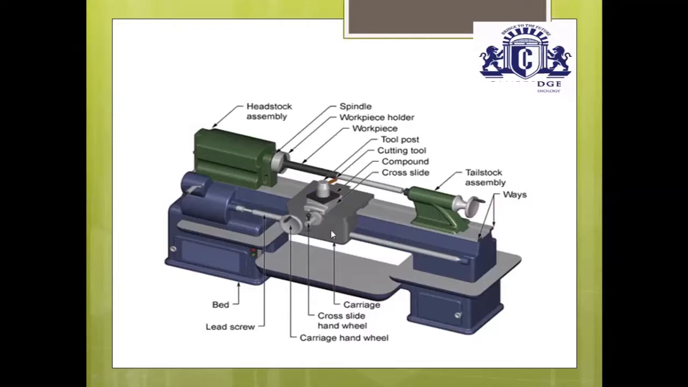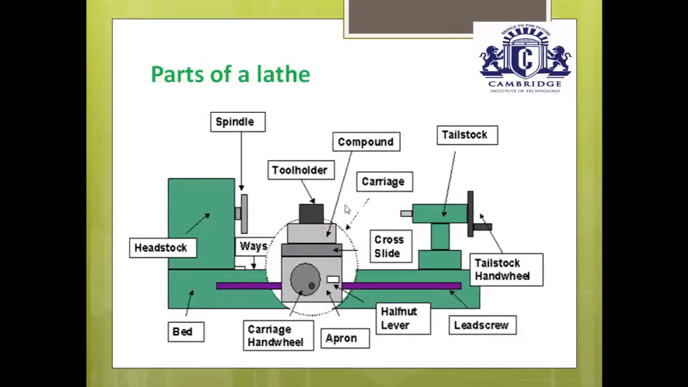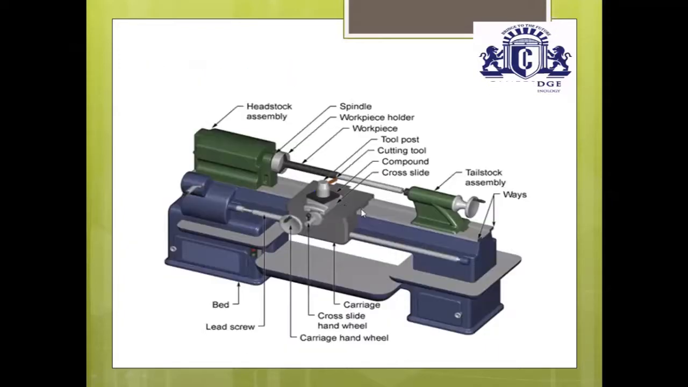Then this is the most important part, that is the carriage assembly. This carriage assembly is mounted on the inner guideway. That is, it has a saddle. This is a saddle. The saddle is mounted on the inner guideway. It moves to and fro over the surface of this inner guideway by rotating the hand wheel.